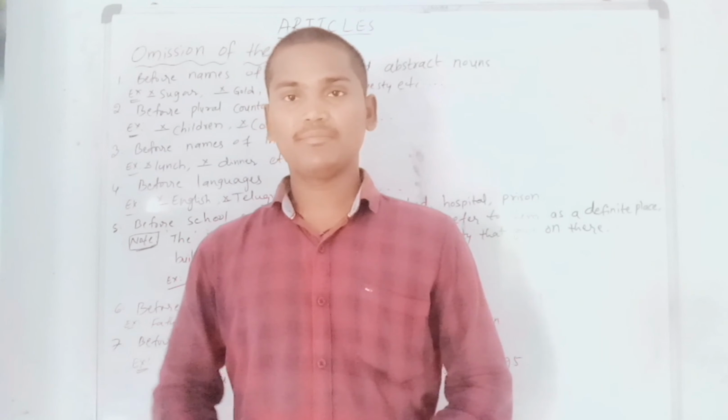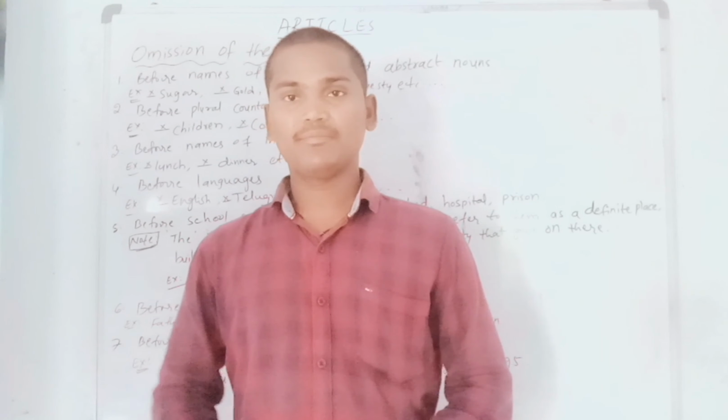And the second point, before plural countable nouns. Before plural countable nouns also we should not use any kind of article. Here the example, children. Child is a countable noun, but it is singular. But children means more than one child in a group. We can definitely count how many children are gathered in a group, so it is a plural countable noun. That's why we don't need to use any kind of article, and I have given a cross mark.